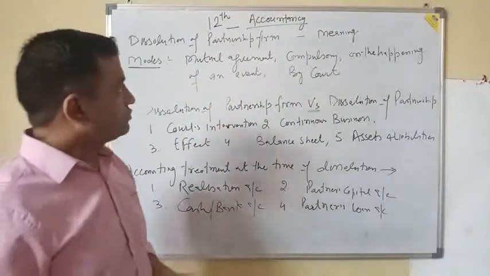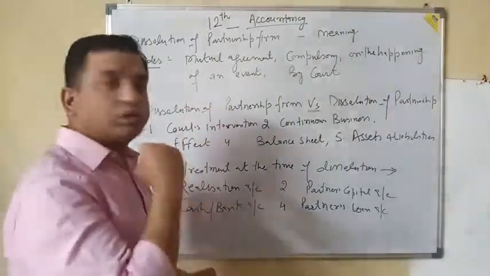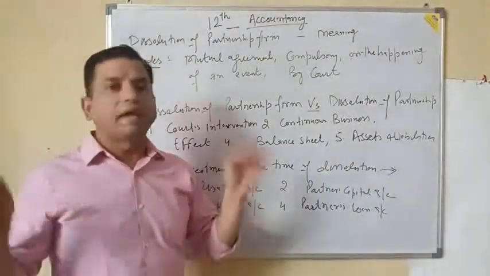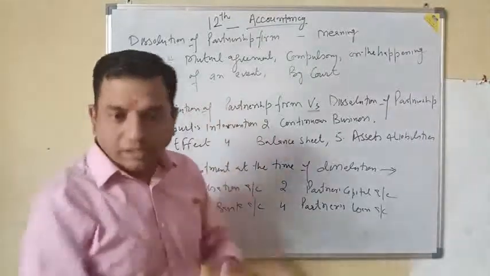Second is compulsory dissolution. There may be certain situations when a firm has to dissolve and it becomes compulsory for the firm.